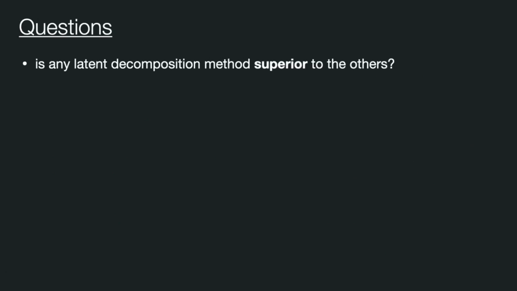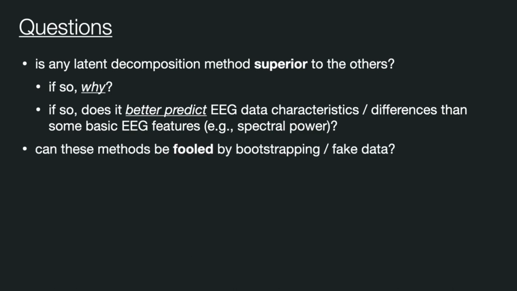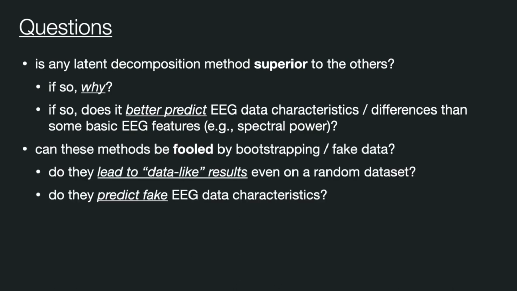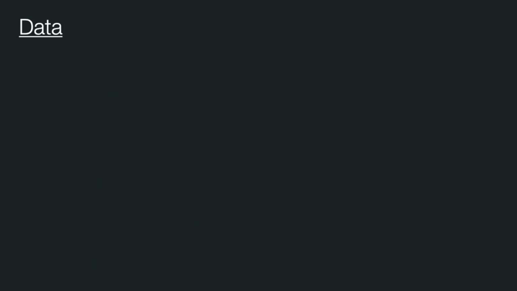We aim to answer several questions with our work. Primarily, we are interested in whether one of the four latent methods is superior to the other, and if so, why is that? Moreover, does it also mean that the superior method is a better predictor for some EEG data features than some basic measures such as spectral power? How do these methods perform when we feed them fake data? Are the results comparable? And finally, can some latent decomposition statistics computed from EEG predict behavioral and cognitive performance? And where do the surrogates stand in this?